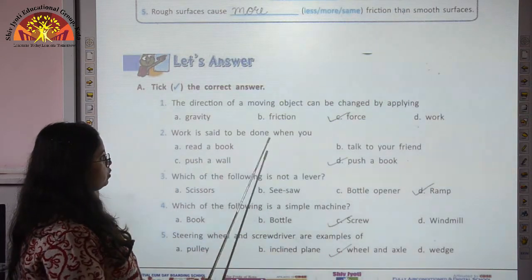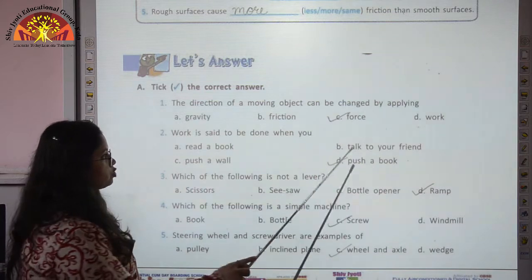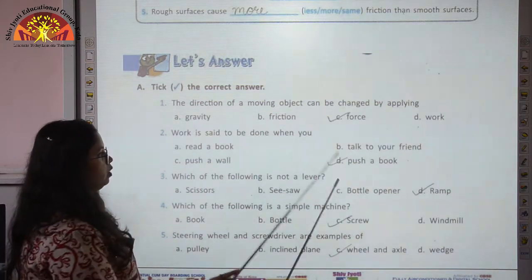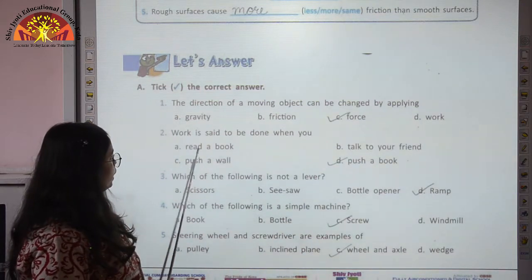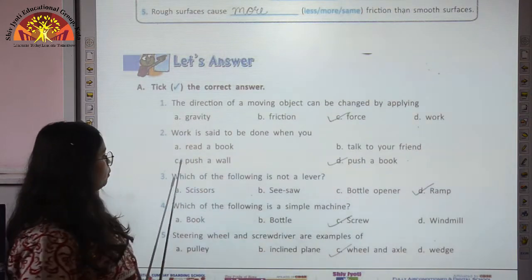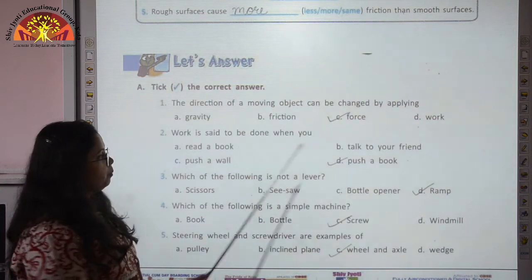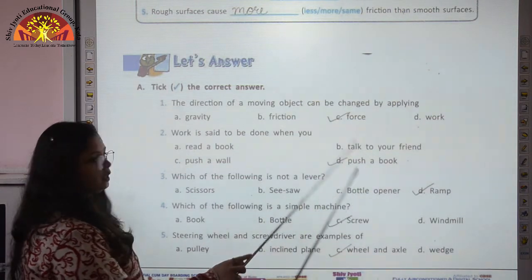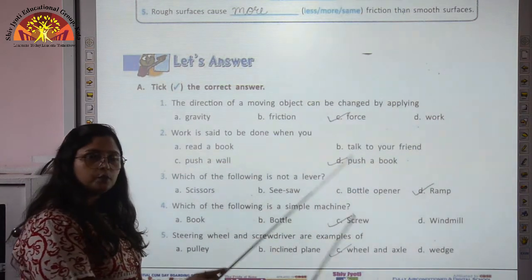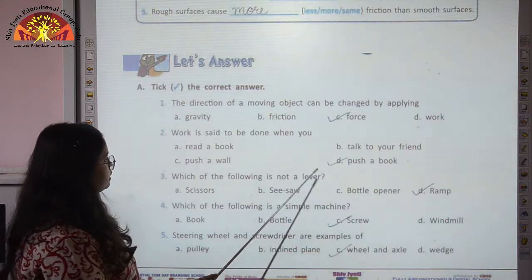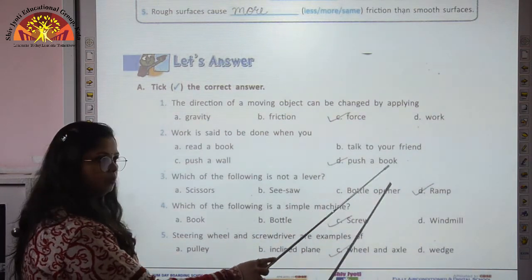Work is said to be done when you read a book, talk to your friend, push a wall, push a book. So children, when we read a book, talk to a friend or push a wall, there is no change in the position of the object. But here when you push a book, then there will be the change in position of the object. So work is said to be done when you push a book.